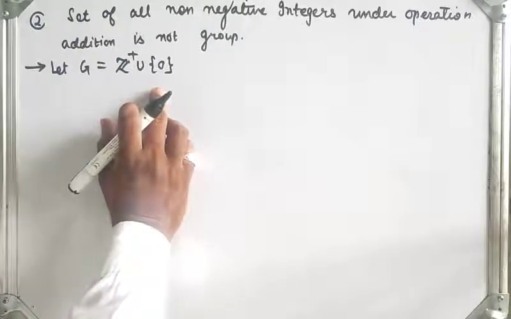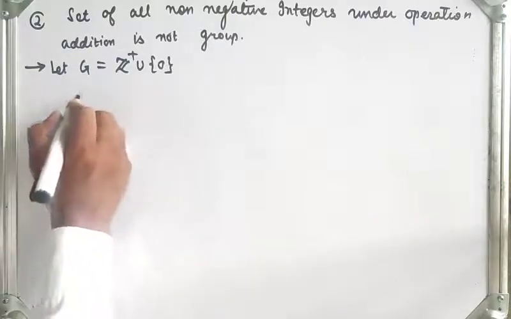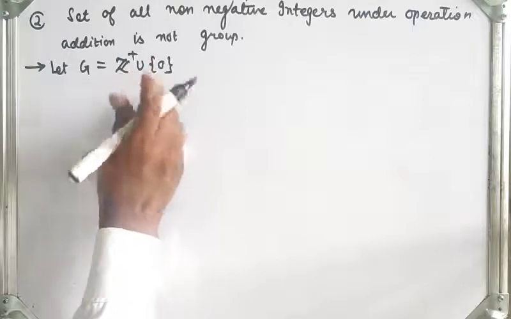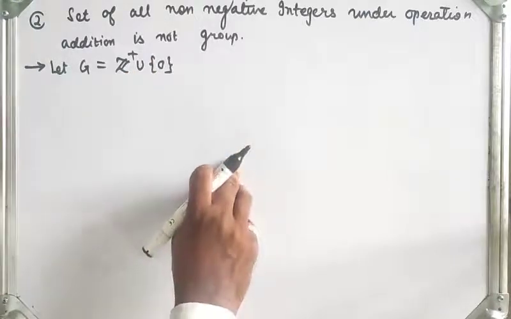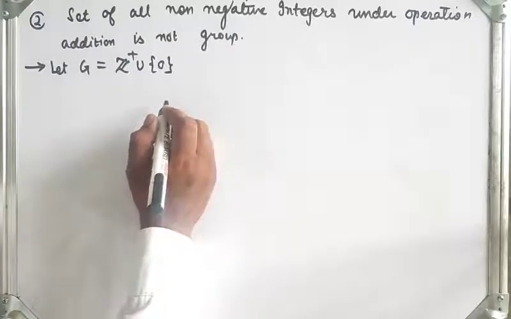So the third property, existence of identity. What is the third property? The first two properties are already satisfied. We have seen that in the previous example, right? Now we will see the third property directly.